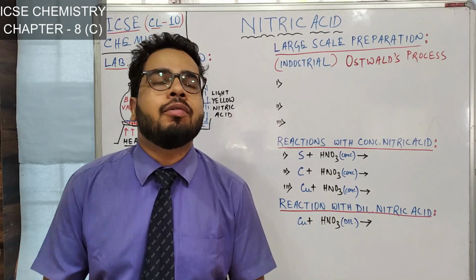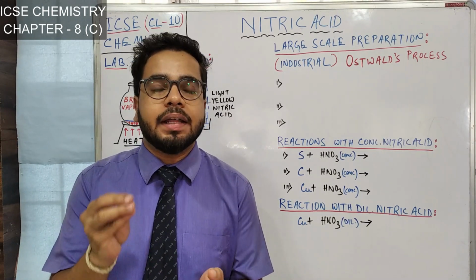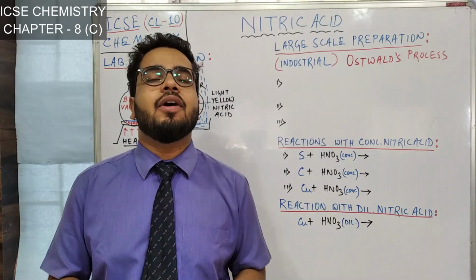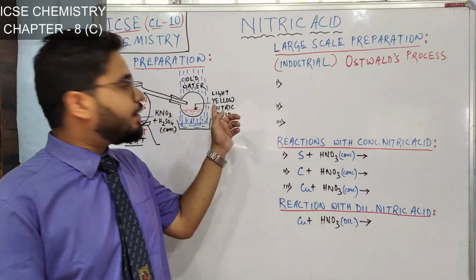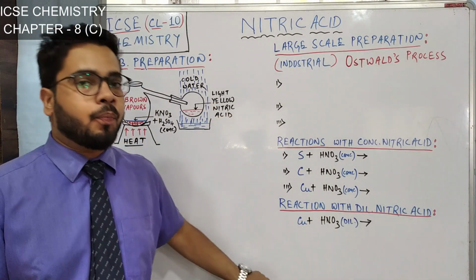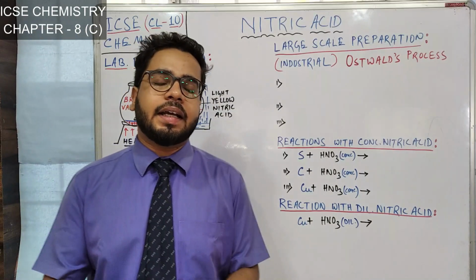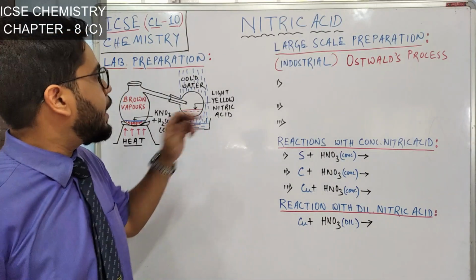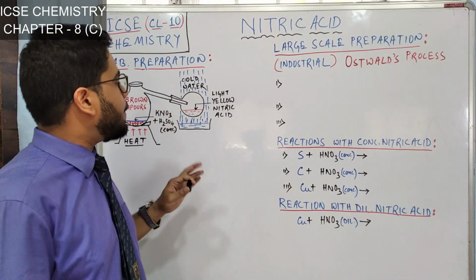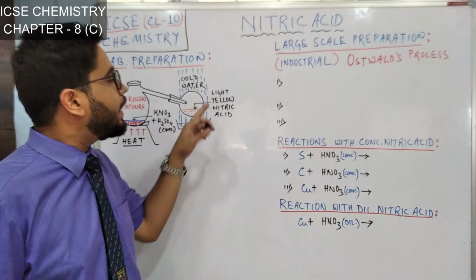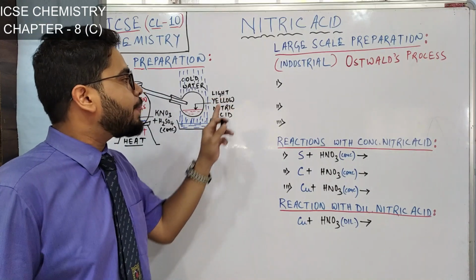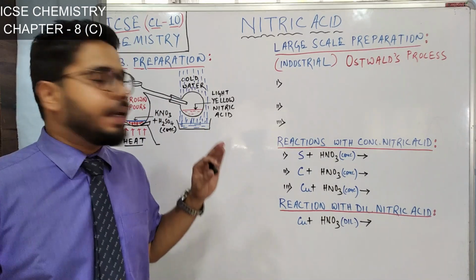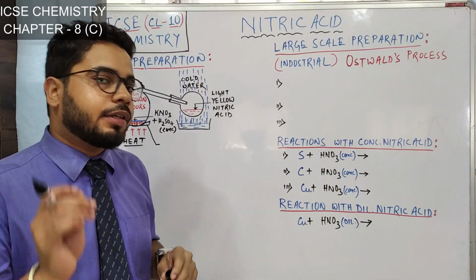But when we see it kept in a lab or anywhere, the color of nitric acid is light yellow. Whatever nitric acid we can see, that color is light yellow. See here also, when we will be learning about lab preparation, we have prepared nitric acid and the color here I have written is light yellow nitric acid. Let me tell you why the colorless nitric acid becomes light yellow.